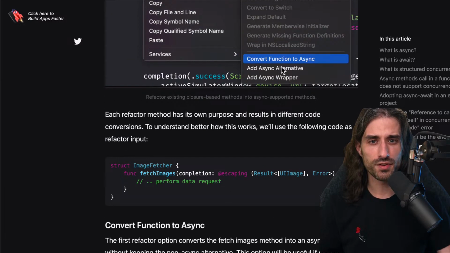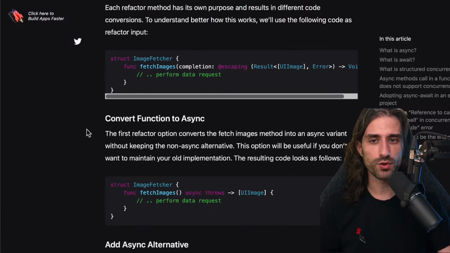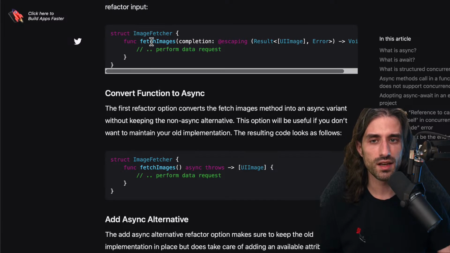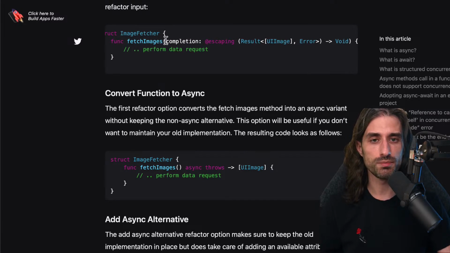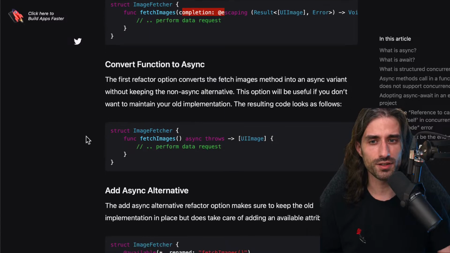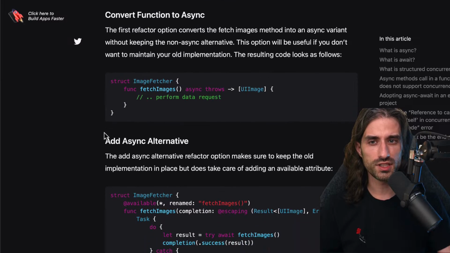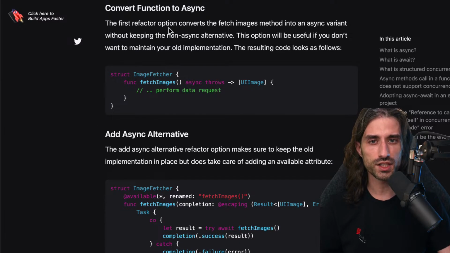So each of the refactor methods, convert function to async, add async alternative, or add async wrapper, has its own purpose and results in different code conversions. To understand better how it works, we'll use the following code as refactor input. Let's imagine that we have this fetch image asynchronous method, which uses a completion handler to provide its result. If we do convert function to async right here, this first refactor option is going to convert the fetch image method into an async variant without keeping the non-async alternatives. So it will remove the existing one and create a new one.